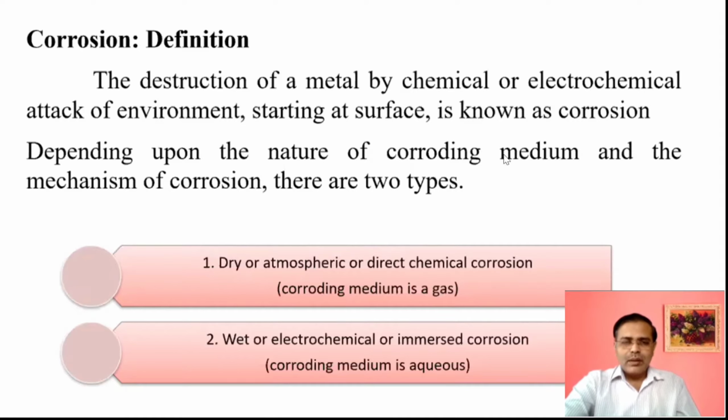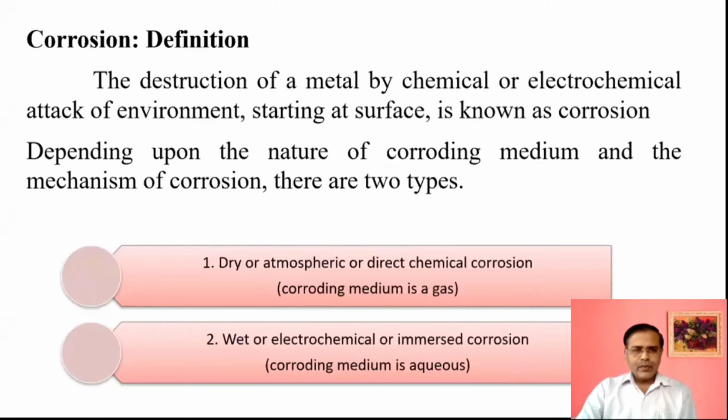Mainly corrosion is of two types. One is dry corrosion and the other is called wet corrosion. Dry corrosion is also known as direct chemical corrosion or atmospheric corrosion, and wet corrosion can be called immersed corrosion or electrochemical corrosion. So with this, we'll proceed to the next part.